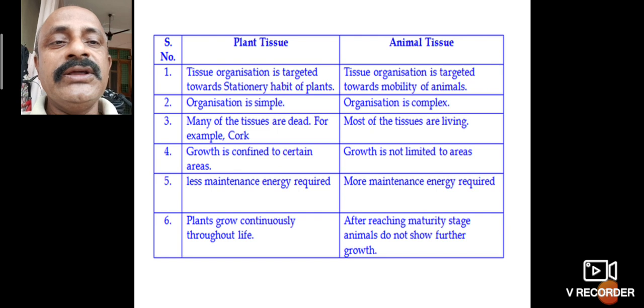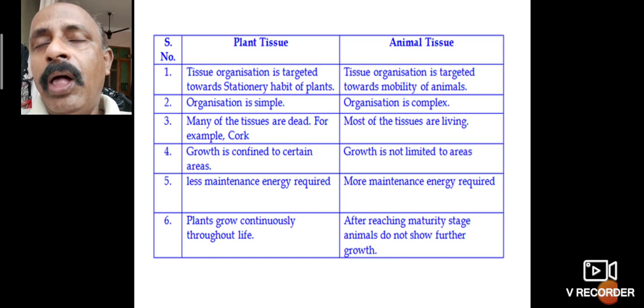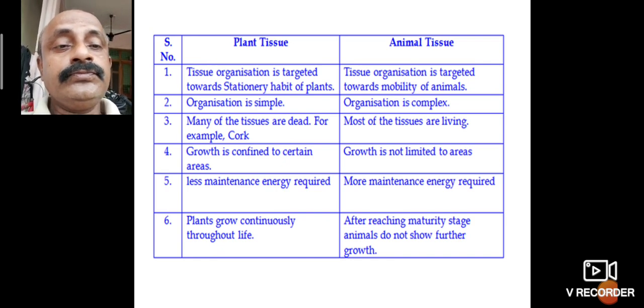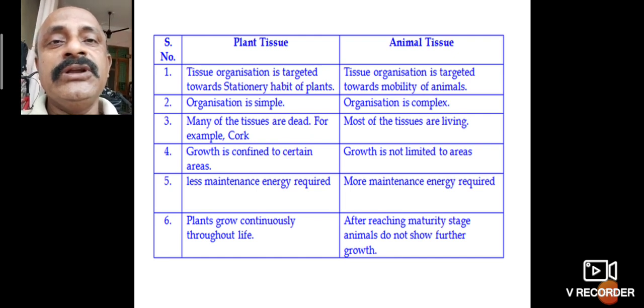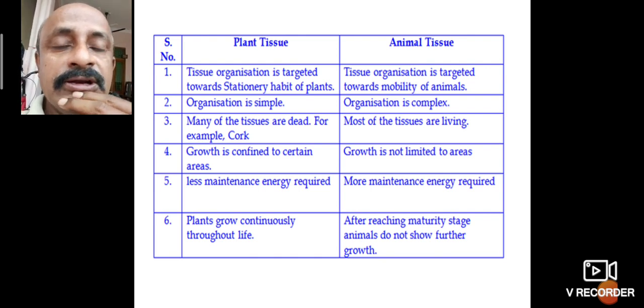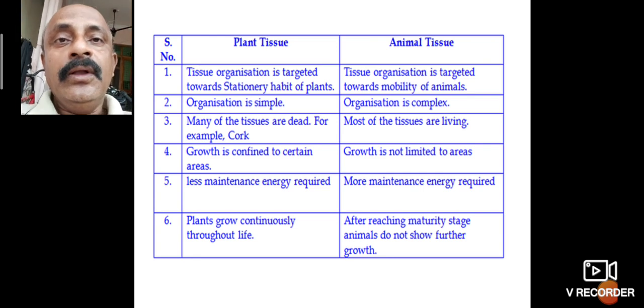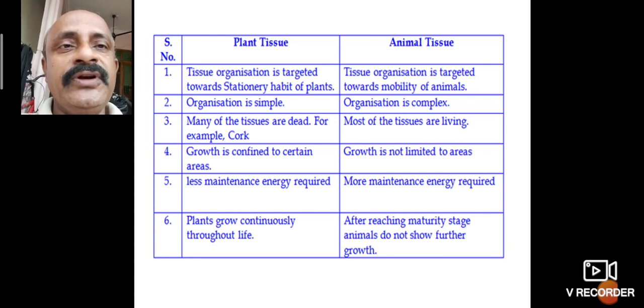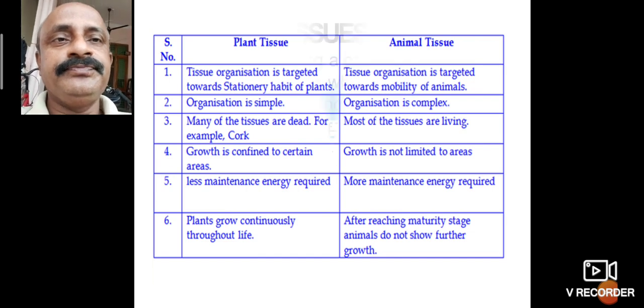Plant tissues require less maintenance energy, while animal tissues require more maintenance energy. Plants grow continuously throughout life. Animals reach a maturity stage and do not show further growth. In plant tissues, growth always takes place. That is also the main differentiation between plant tissue and animal tissue.